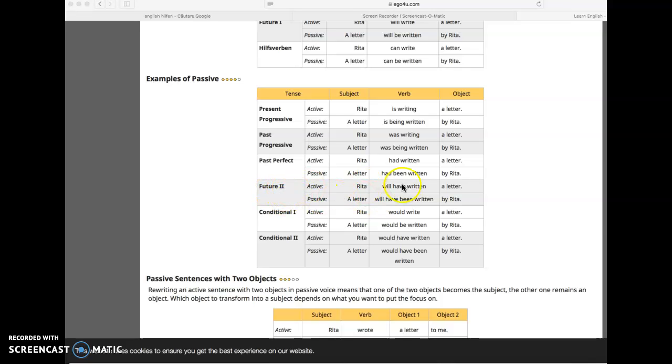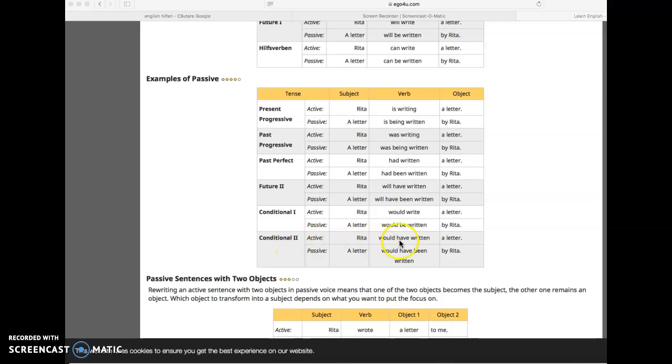Future 2, will have written, este future perfect, vă știți? Și se schimbă, will have been written. Fiți atenți pe acest been, nu-l punem după will, nu will been have, dar will have been written. Și conditional one, would write, se va schimba în would be written. Se adaugă be și verbul din coloana a treia.